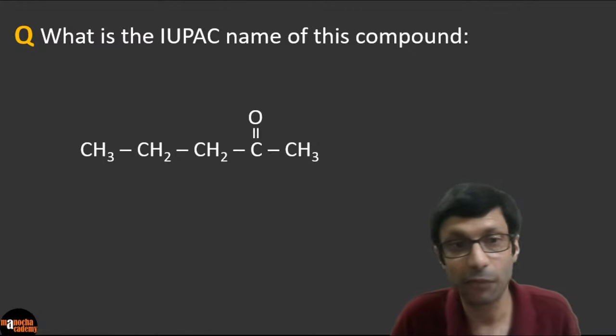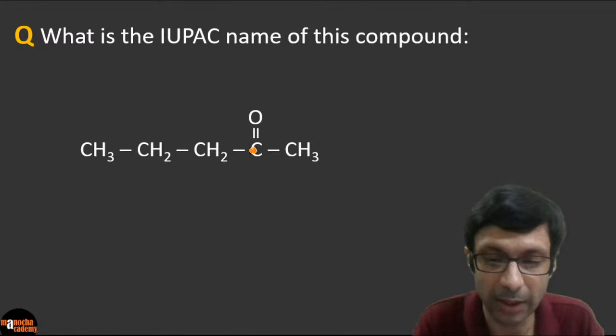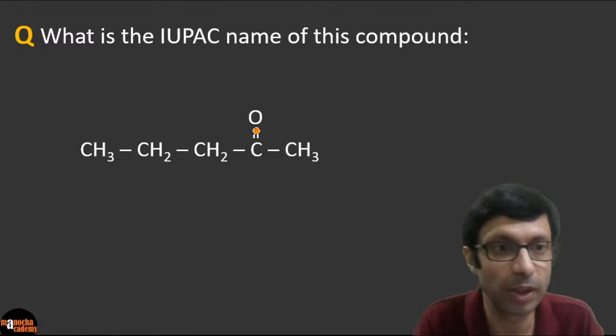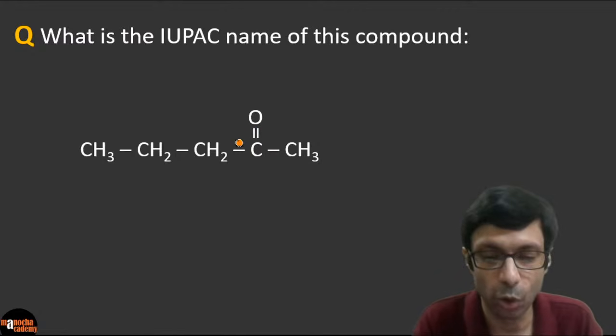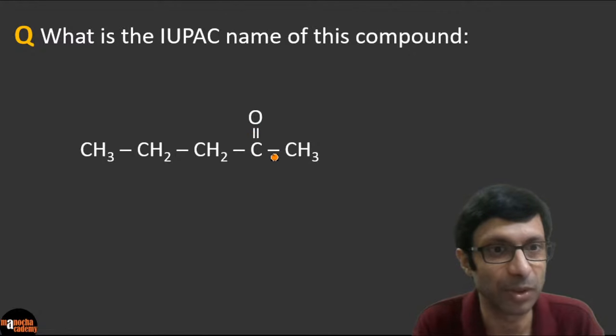This is a different compound, because what do we notice here? There's a carbon atom which has an oxygen with a double bond. So don't think this is an alkene, because the double bond in an alkene should be between carbon atoms.